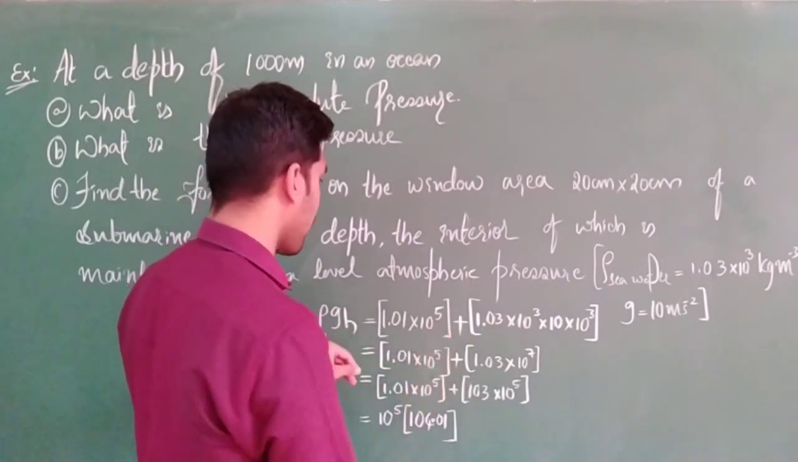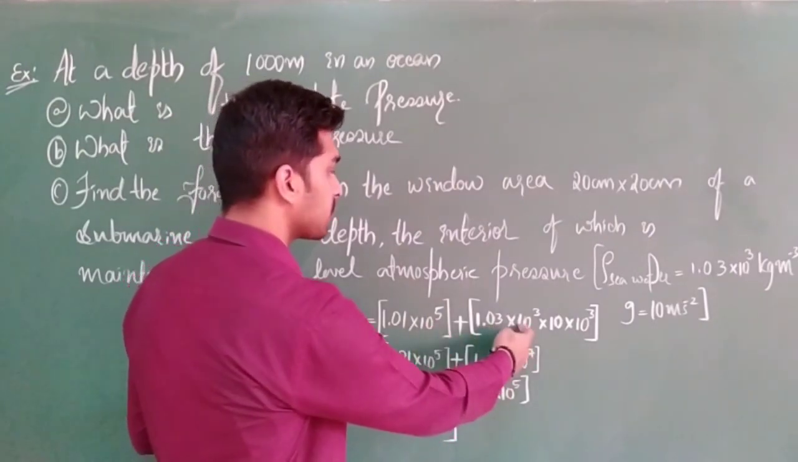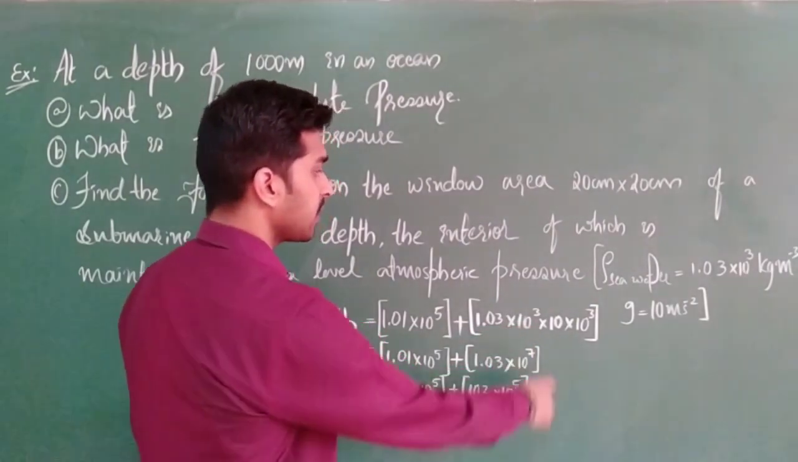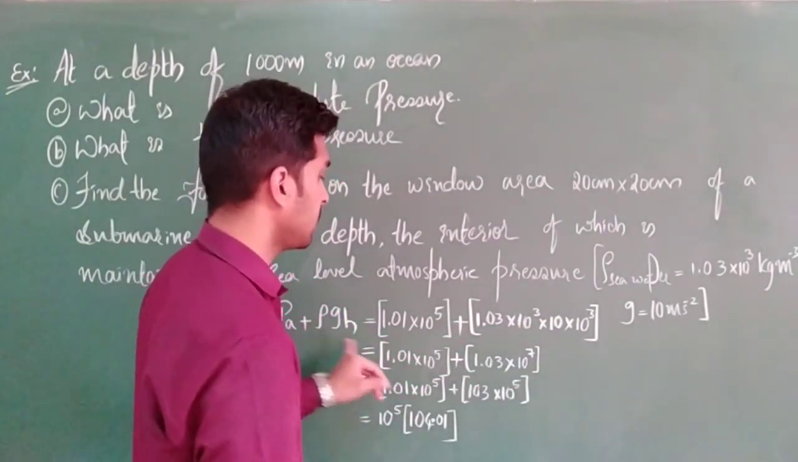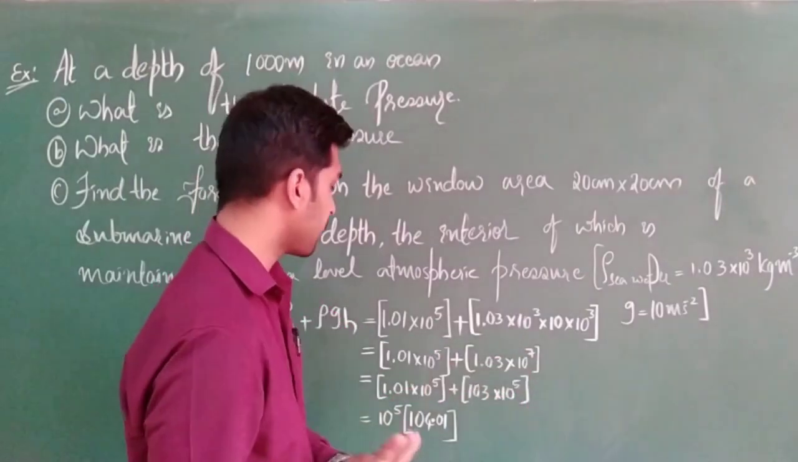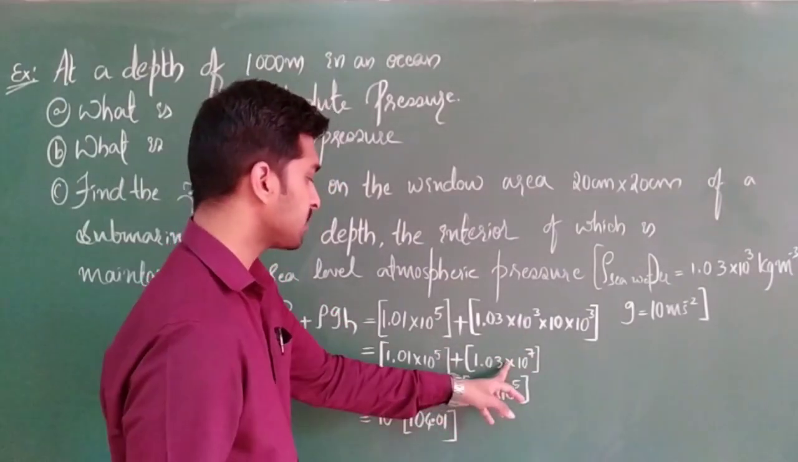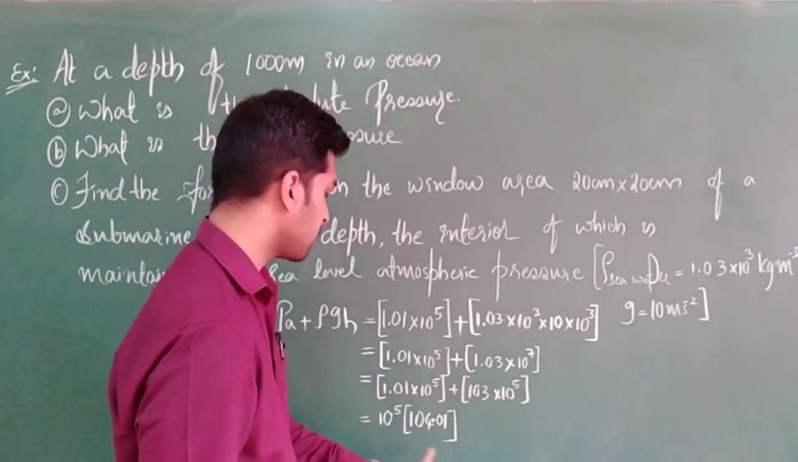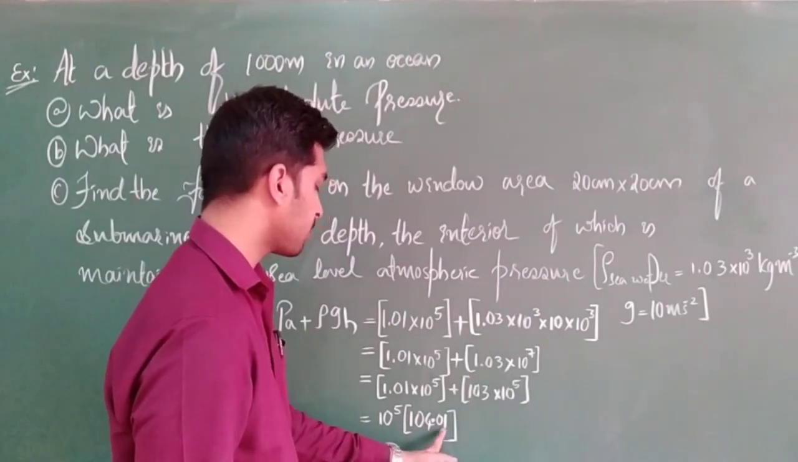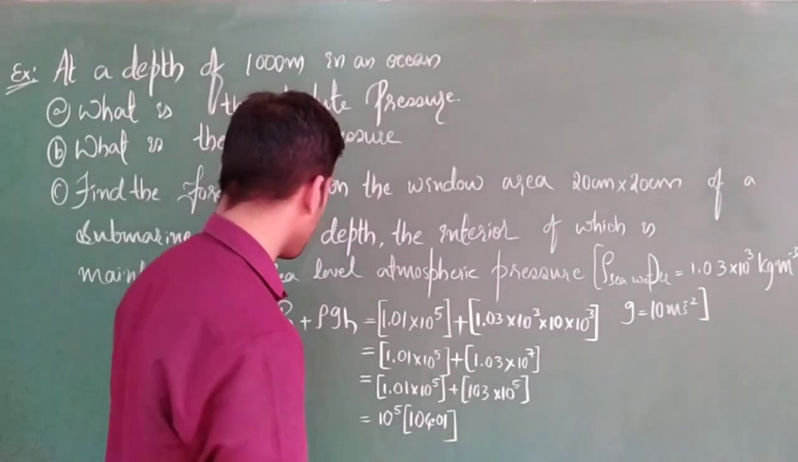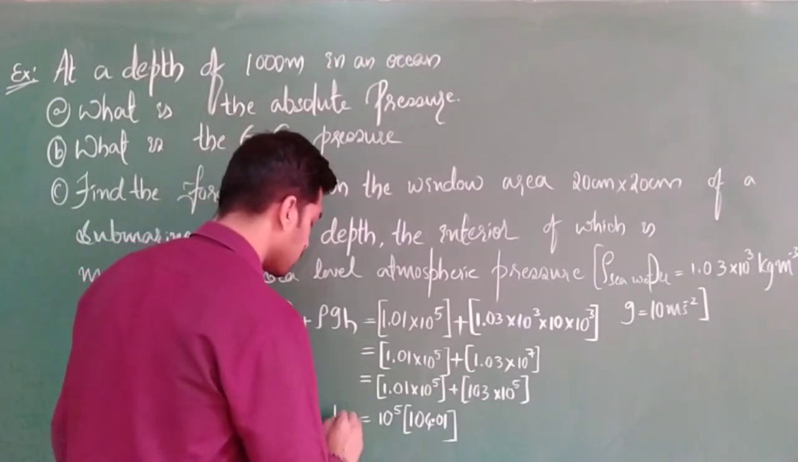1.01 into 10 to the power of 5, plus 1.03 into 10 to the power of 3 into 10 to the power of 3. Clear? 1.03 into 10 to the power of 7. Correct? Here I had shifted the decimal, 103 into 10 to the power of 5. So finally I got 104.01 into 10 to the power of 5. This is nothing but our absolute pressure.